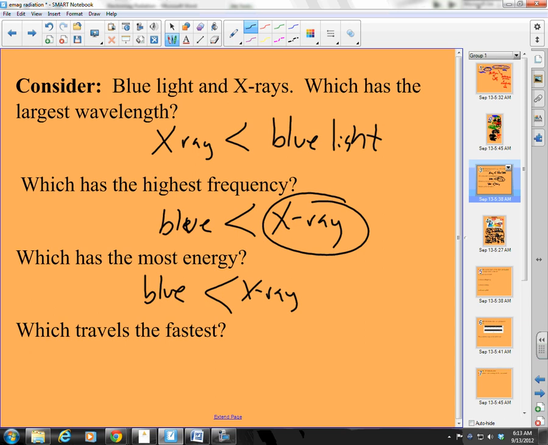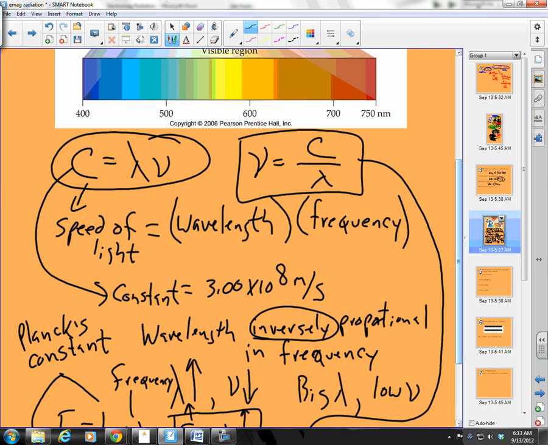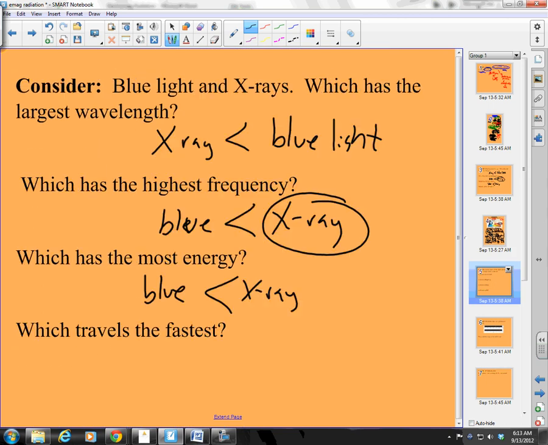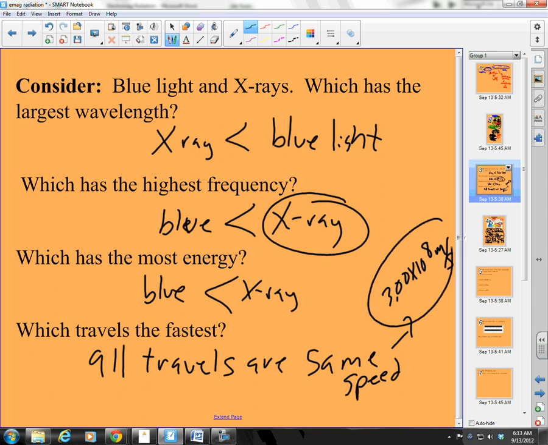And finally, which travels the fastest? Well, we talked a little bit about the speed of light. And what did we say about the speed of light? The speed of light is constant for all forms. What does that mean? That means all electromagnetic radiation travels at the same speed. And what is that speed? That speed would be 3.00 times 10 to the 8th meters per second. Remember, units are important.